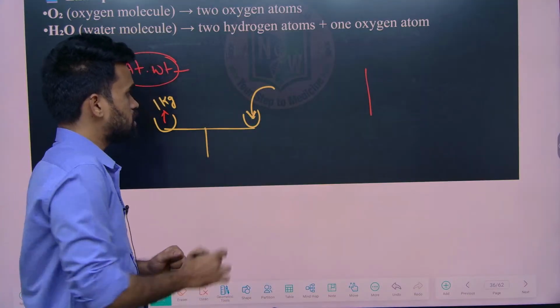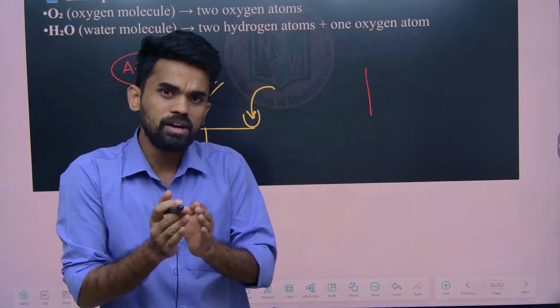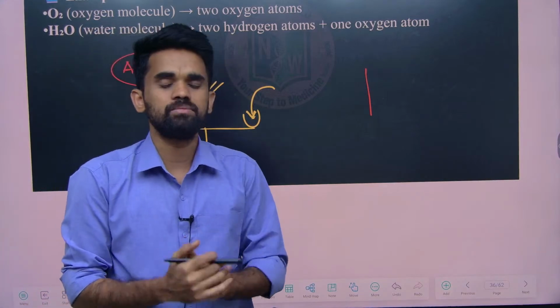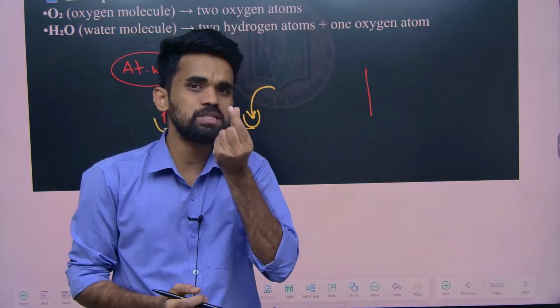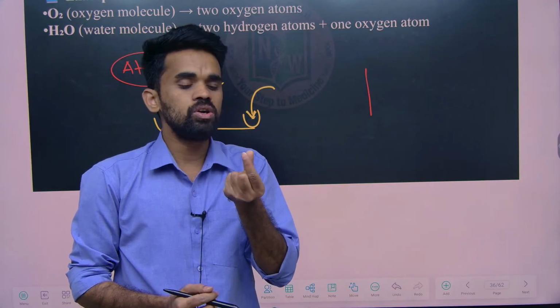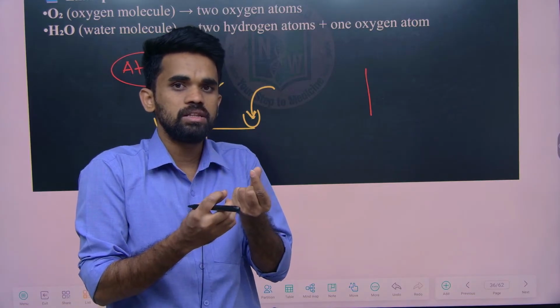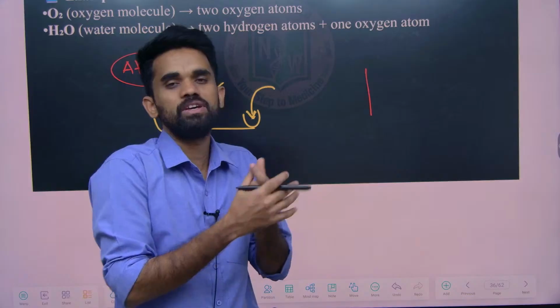This is a normal thing that we use in our daily life. Similarly, when it comes to atoms, atoms are very, very small things, and we can't even see them. So to measure atoms, we also require some units that express these atomic weights.